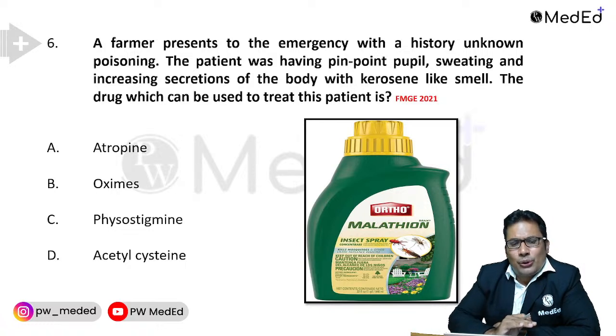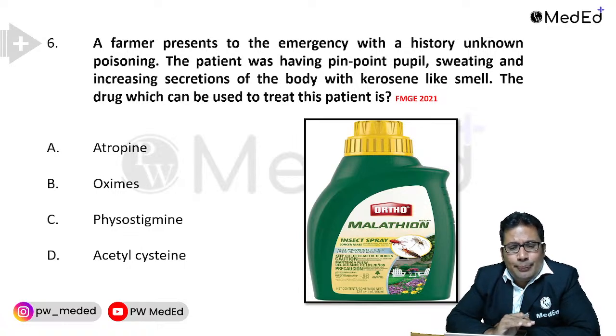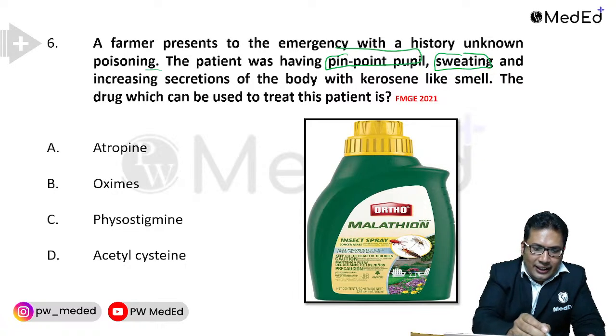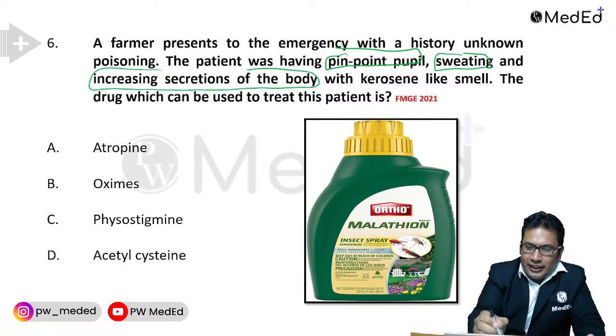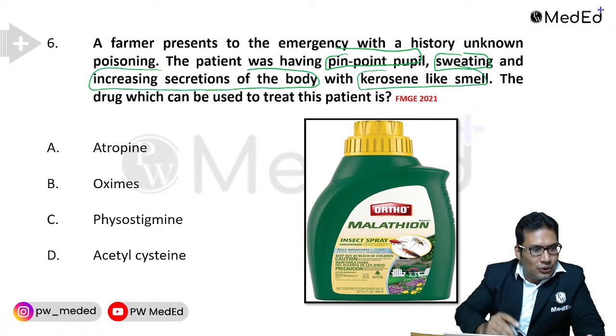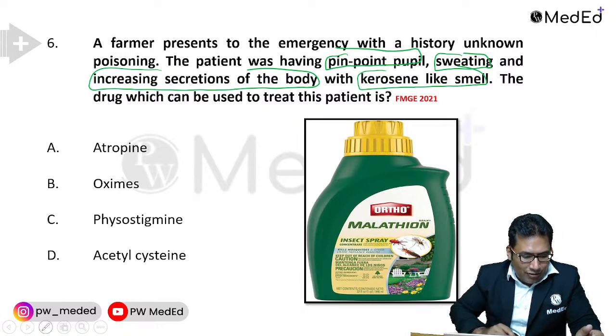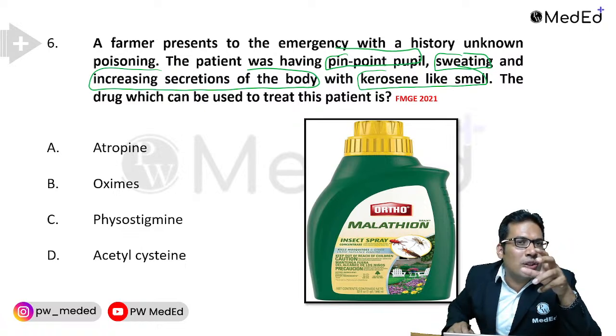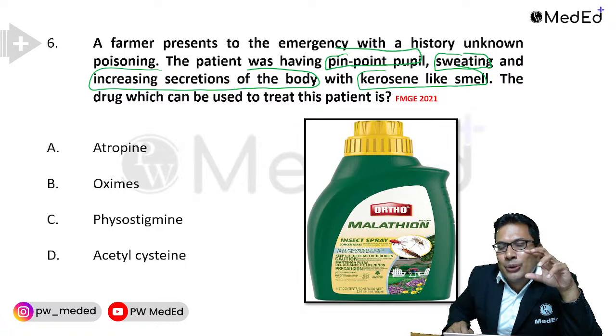So next question. A farmer presents to the emergency with a history of unknown poisoning. The patient is having pinpoint pupil, sweating, increased secretions, and a kerosene like smell. In the exam where this question was asked, one of the options was kerosene.